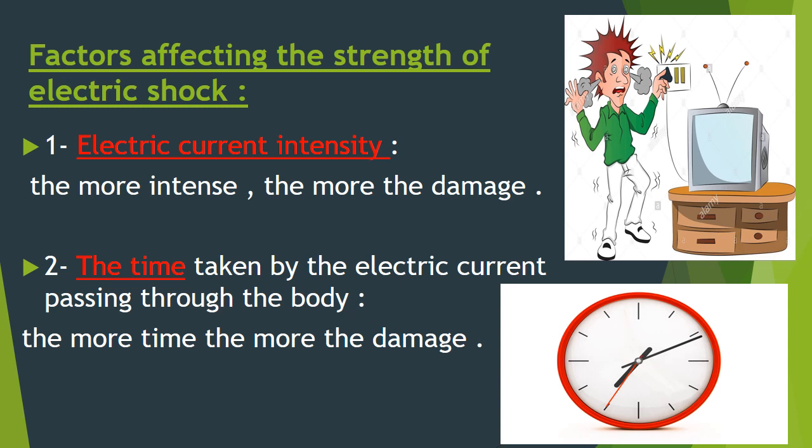So what is the second factor? The time, okay? The time taken by the electric current passing through your body. The more the time, the more the damage, of course. So we have two factors affecting the strength of the electric shock, okay? Factors affecting means things that can make the electric shock stronger or weaker. First one is the electric current intensity, and the more intense, the more the damage. The second one is the time taken by the electric current passing through the body. With the more the time, the more the damage, of course, okay? Because you are exposed more to the electric current or to the electricity itself.